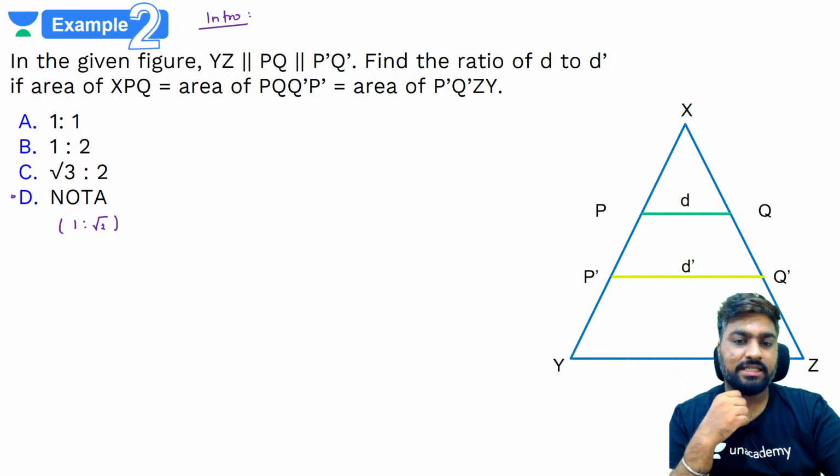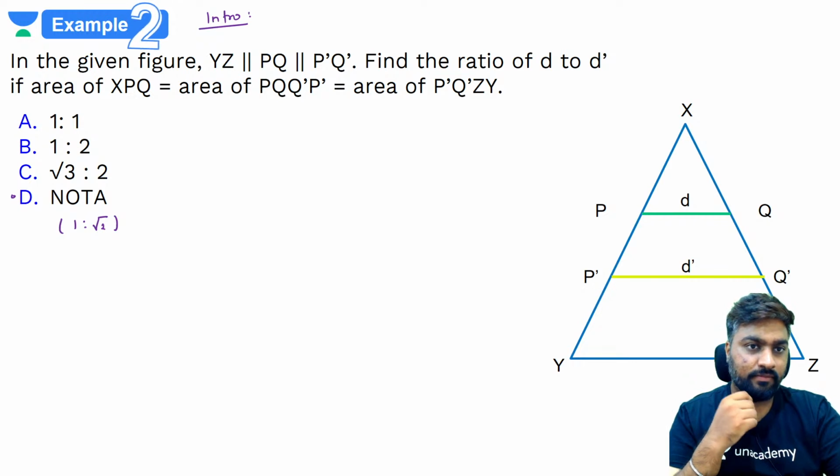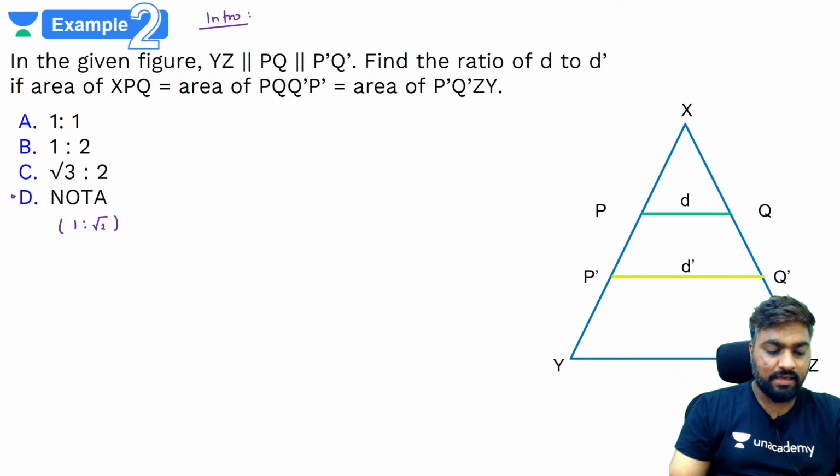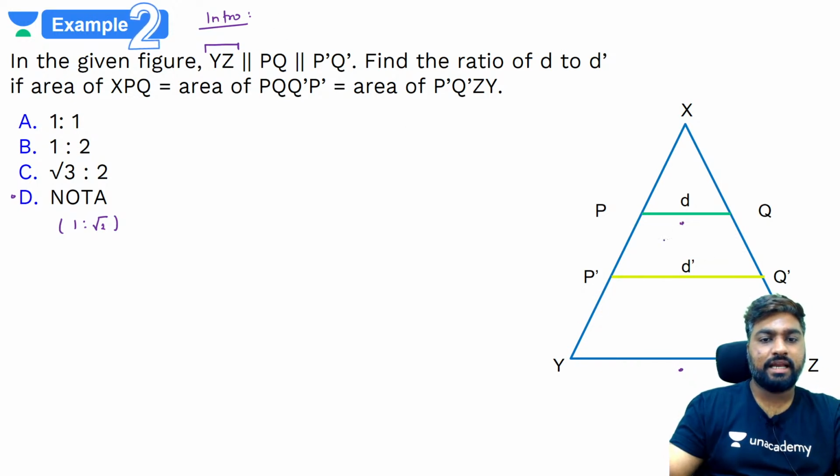Arshan and Shreyashi are saying D. Very good. So read this. What are they saying? Sujal says D. Very good. Question में क्या बोला है कि YZ, that is this side, is parallel to PQ, which is this side, which is parallel to P dash Q dash.